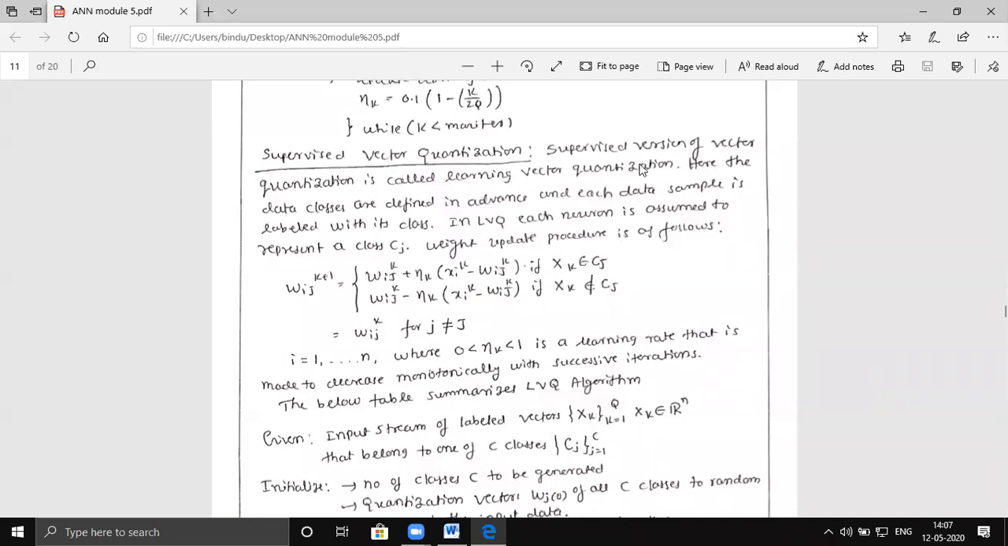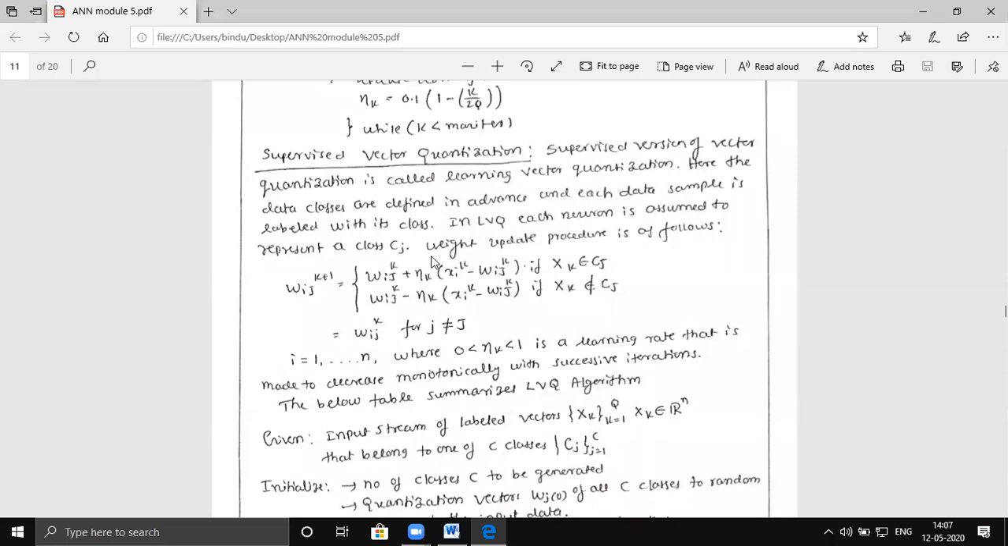Here what we do is, suppose that you want, let us say, 10 different patterns to get classified. Each pattern is assigned a particular class. Let us say a neural network has 10 different neurons. Each neuron is assumed to represent a class CJ. Suppose there are 10 patterns and there are 10 neurons participating in the classification. Each neuron is assumed to get classified into a particular class CJ.